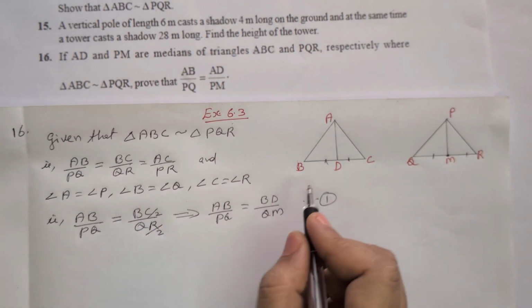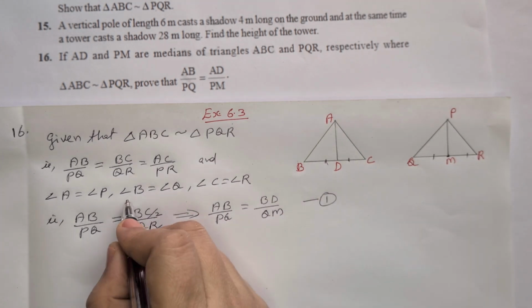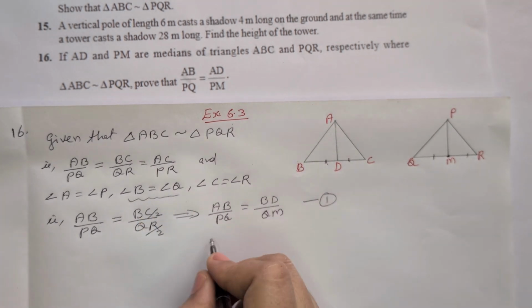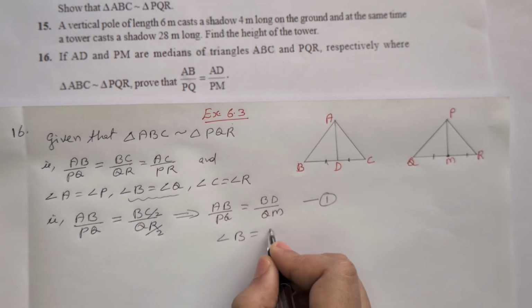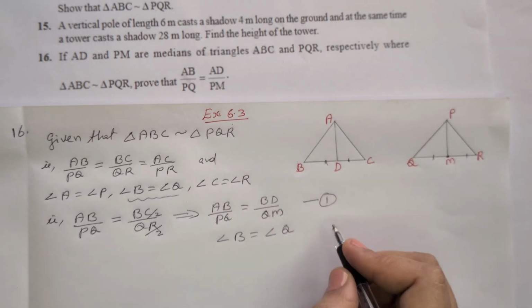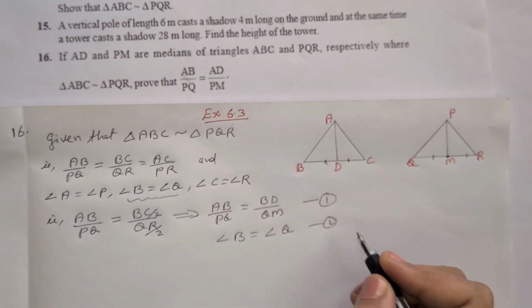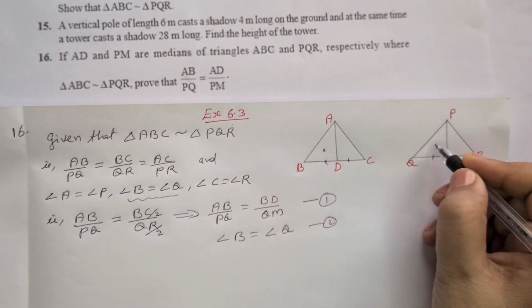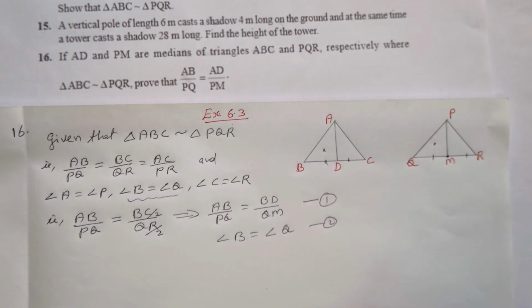And already we know that angle B is equal to angle Q, this is equation 2. By using equations 1 and 2, these two triangles are similar.